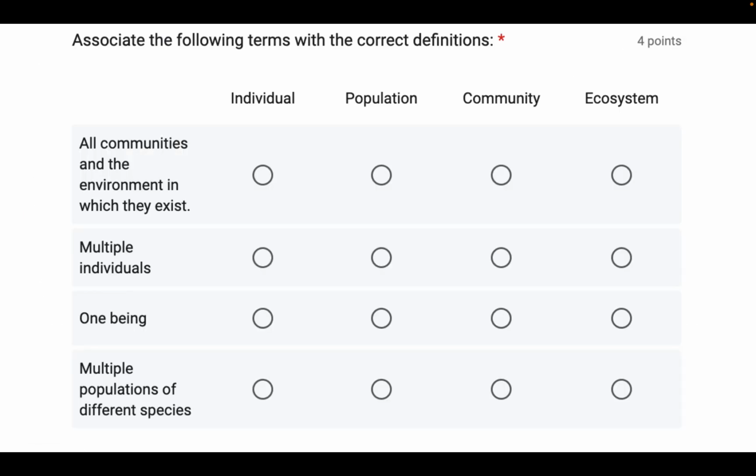Here we go. On the left here, we'll read through these definitions. All communities and the environment in which they exist, multiple individuals, one being, and multiple populations of different species. On the top over here, we need to associate these definitions with individual, population, community, or ecosystem. If this were evaluated, this would be 1 point for each correct association. And what's convenient for us here, and it won't always be this way, is that in this question we have these terms listed in order from smallest to largest. So individual, we're looking for the smallest.